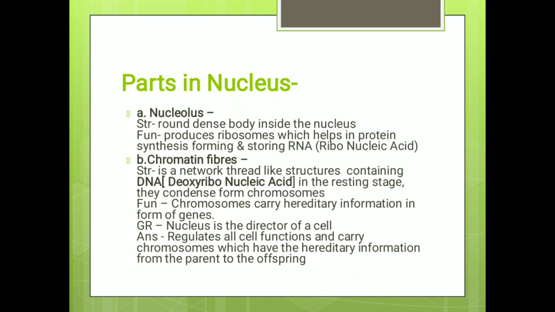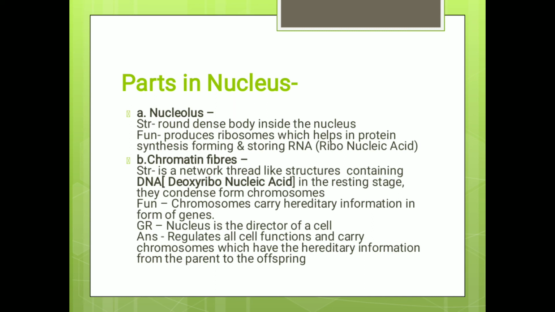Chromatin fiber is a network of thread-like structures containing DNA, that is deoxyribonucleic acid, which in the resting stage condense to form chromosomes. Its function is that the chromosomes carry hereditary information of the genes.